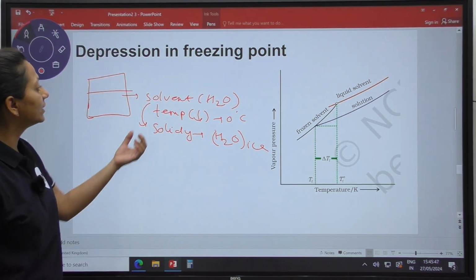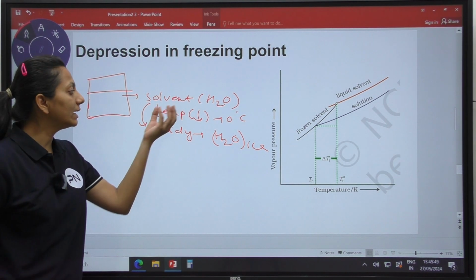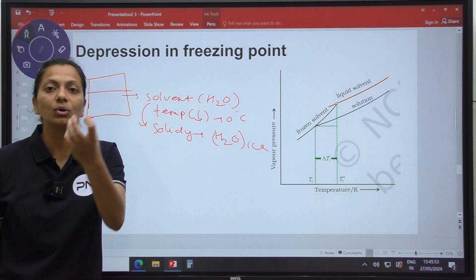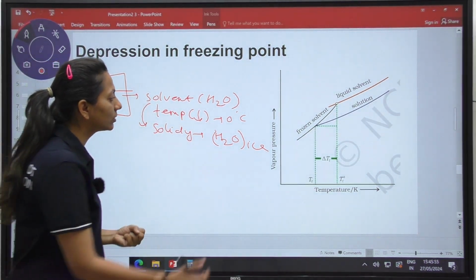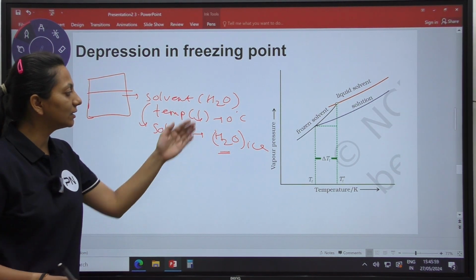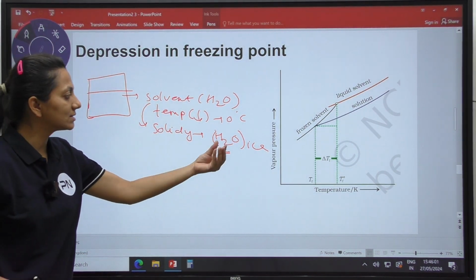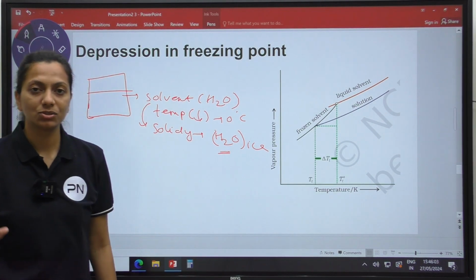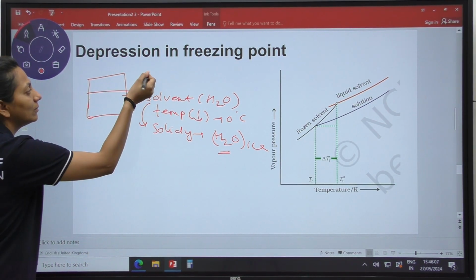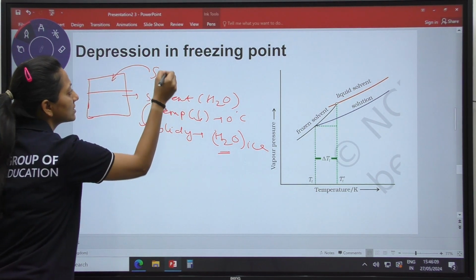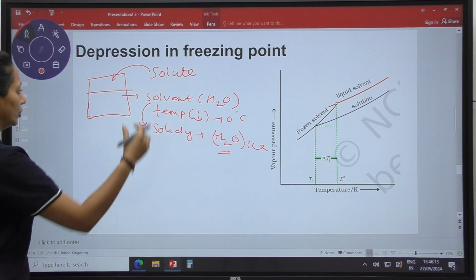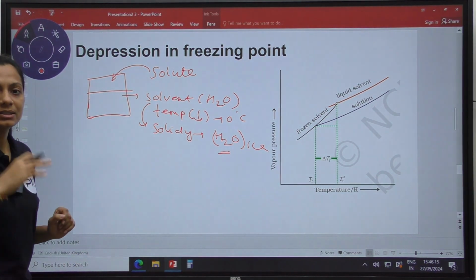So here we are cooling down the solution. Whatever the solvent is, we are going to cool it. As soon as we cool it, it is going to solidify and we have the solvent in the solid phase, or water in the form of solid, that is ice. Now what happens if I add a small amount of solute? The solute particles will also be there in the solvent.